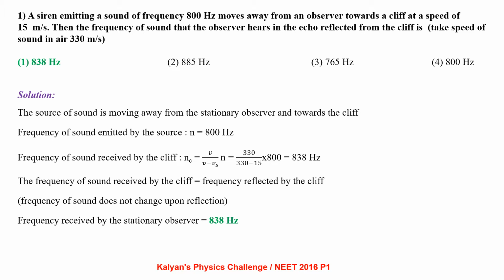The frequency of sound received by the cliff is equal to the frequency of the sound reflected by the cliff, because upon reflection or refraction the frequency of a wave does not change. So the cliff reflects a frequency of 838 Hz. So the observer hears a frequency of 838 Hz.